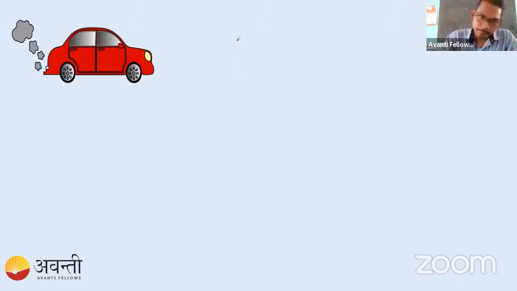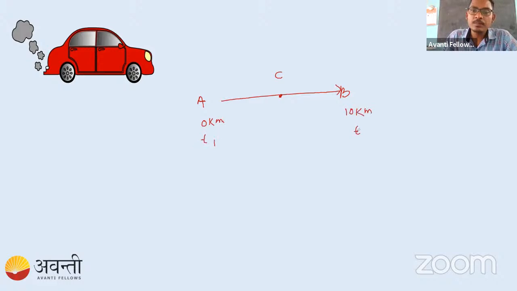Suppose this is our car, and it is moving from A to B, passing through this point C. Let's take the distance at A as 0 kilometers and at B as 10 kilometers. The initial time is T1 and the final time is T2, and when the car reached C, the time was T3. If they ask you what the average speed is, how do we find it?